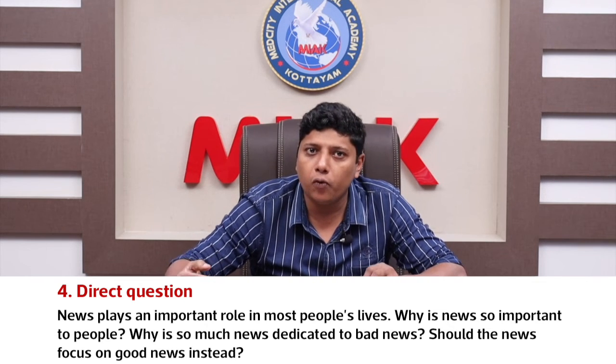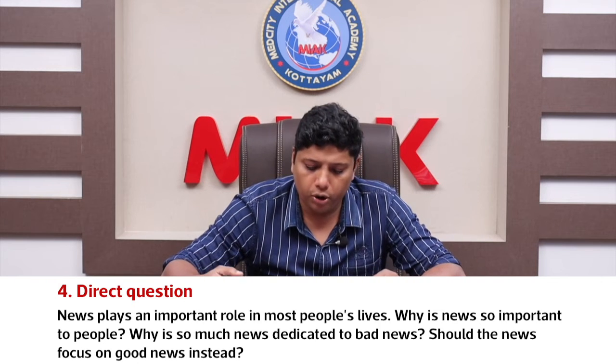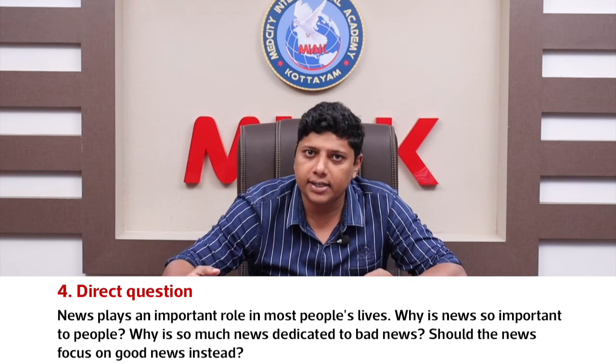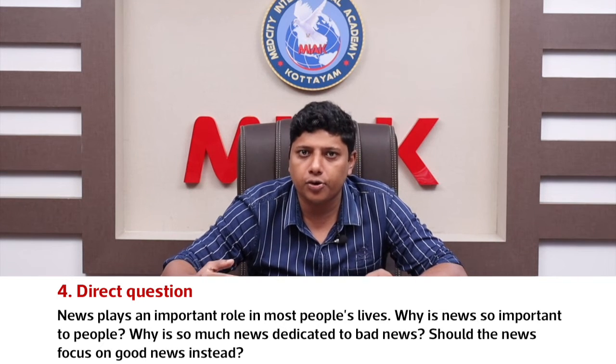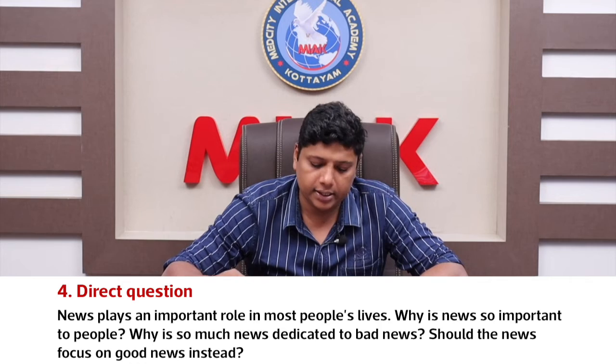So it will improve the circulation of the newspaper. So more and more newspapers and news channels spread sensational news, sensationalism. So you can do a bit of research on that, because this is what is happening around us these days.